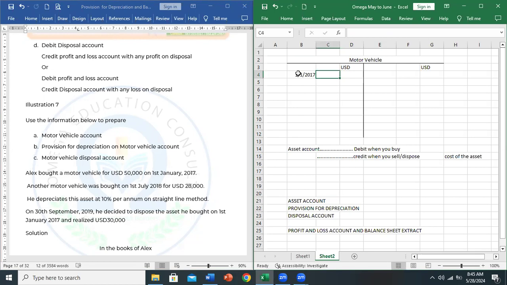You either bought with cash or check. If it was on credit, the question would have told us. So here, let's use cash, or you can say your cash book if you don't want to be specific as to whether cash account or bank account. You can refer to your cash book. And we put in the cost of 50,000.